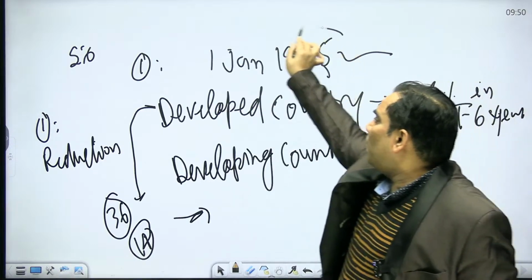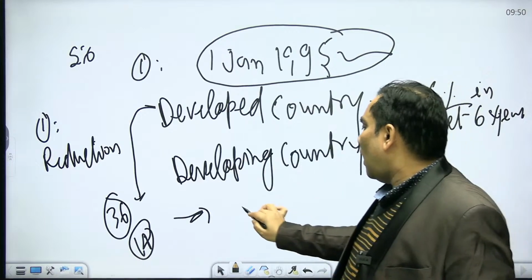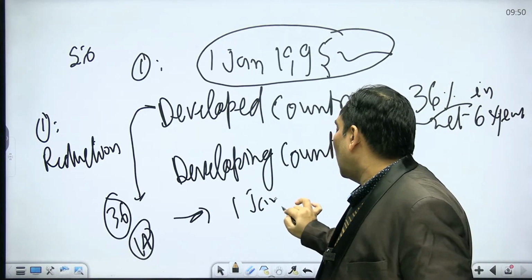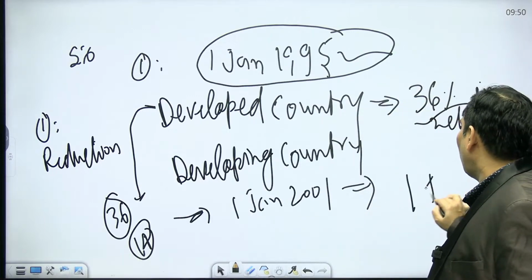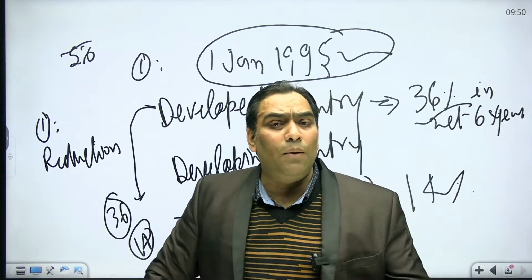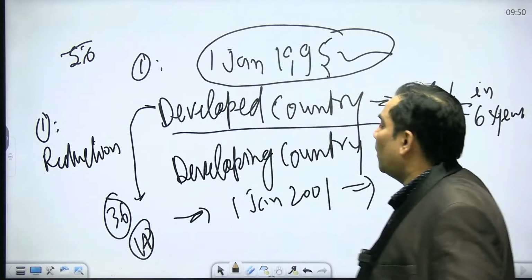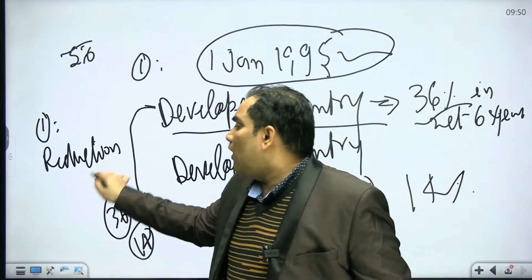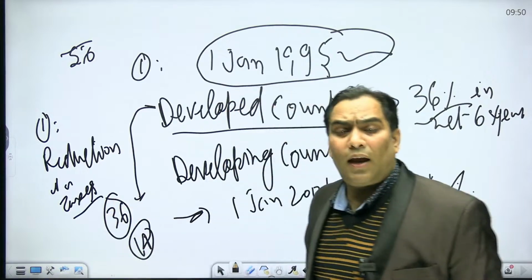That means it came into effect from 1st January 1995. So up to 1st January 2001, they have to reduce it to 14% if the taxes are 50%. Okay, this is the meaning for the developed countries, and this is the meaning of reduction in taxes.